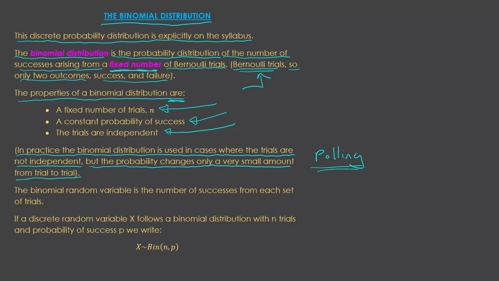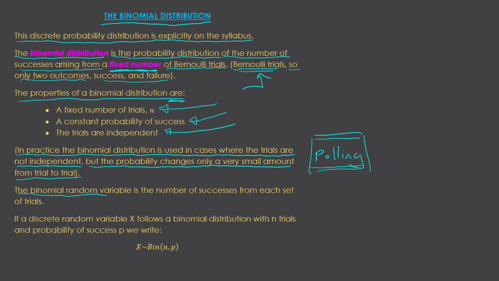They're not going to ask the same person twice, so the person isn't put back in the bag, so to speak. But when we're talking about populations in the millions, and you're only taking a couple of 100 people for a sample, the probability doesn't change that much. So sometimes we would consider those situations to be binomial. But that's in practice, not in exams.